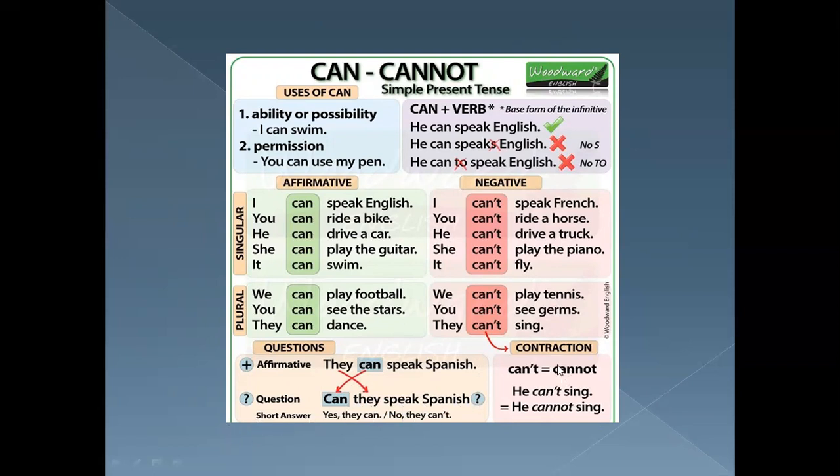Y lo que les comentaba del contraction, en este caso la contracción sería can't y su forma completa sería cannot. He can't sing, he cannot sing. Ambos casos expresan lo mismo.